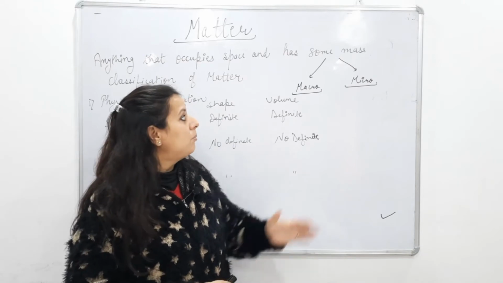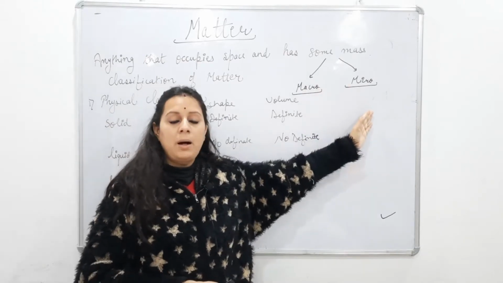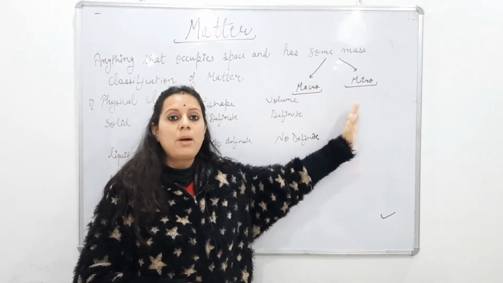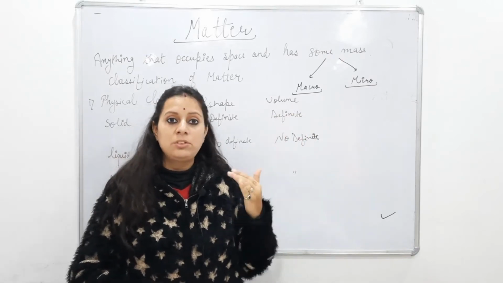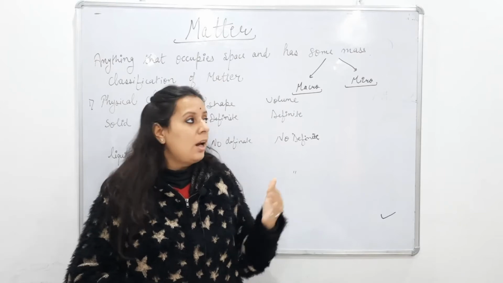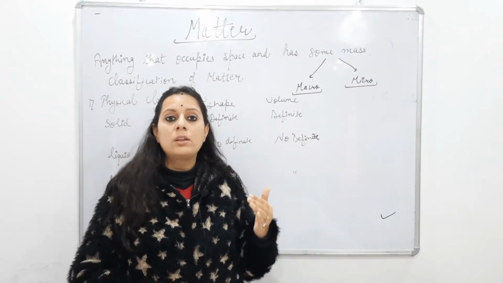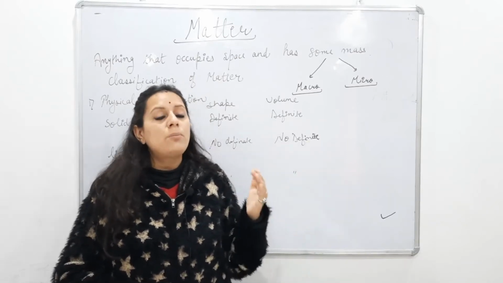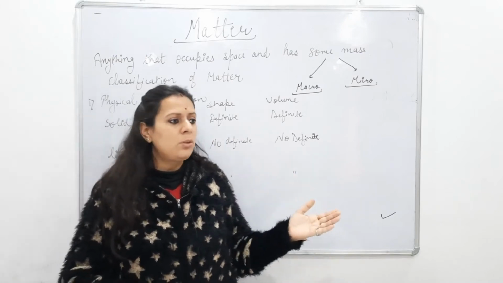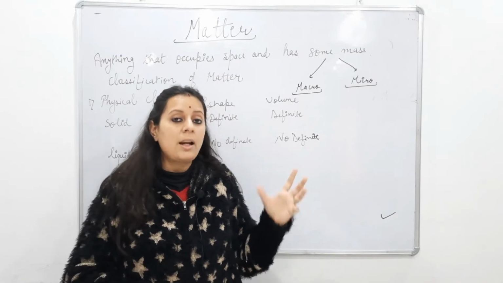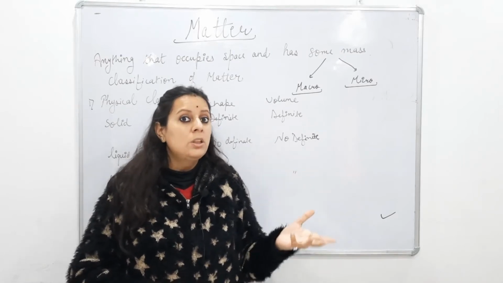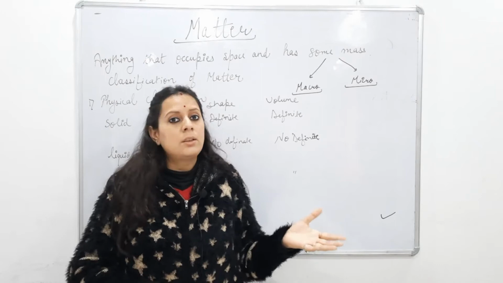So first of all, matter can also be classified into two parts, that is macro form and micro form. Macro means which we can see with our naked eyes, and micro is which we cannot see with our naked eyes. So macro matter, for example, you can see a chair, and it has some mass and occupies some space in the room. So we can say it is a matter.